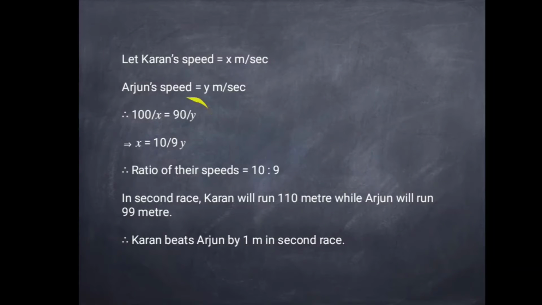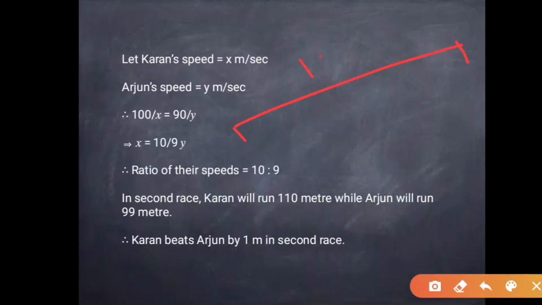That is written here: 100 by x is equal to 90 by y is equal to t. Then from this we get the ratio of the speeds of Karan and Arjun as 10:9. That is, solving this we get x by y as 10 by 9. Now in the second race,